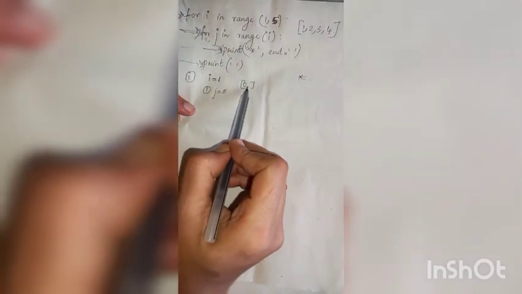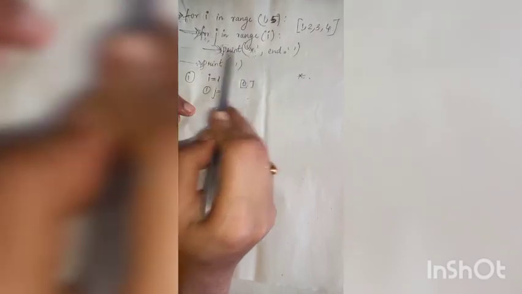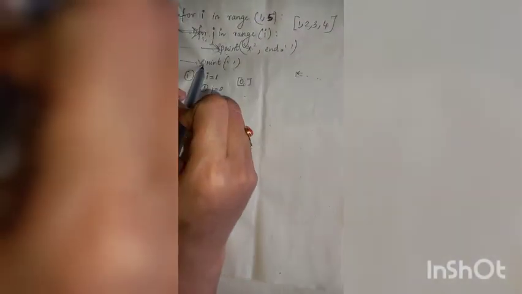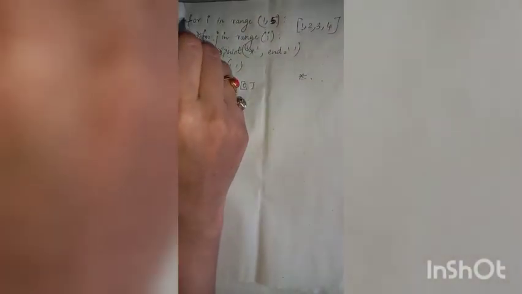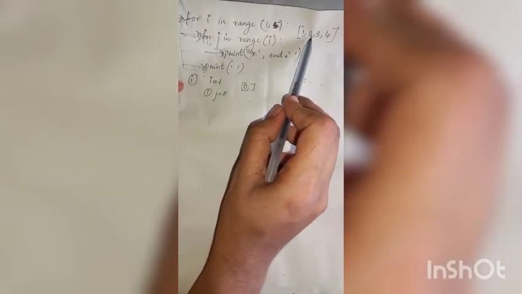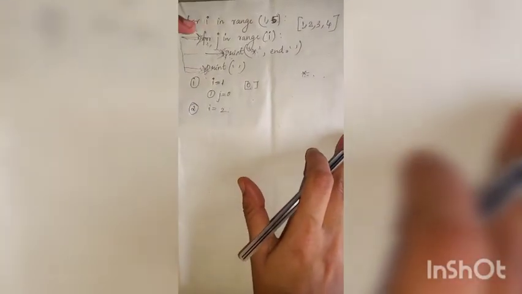Then again no values are there in this range function, so it will stop iteration. This for loop will stop iteration and go to the next statement after that. So it will print one more space that will not be displayed. Then after printing this, it will go to the first for loop. So the I value will now become I equal to 2. So in the second iteration of this for loop, I becomes I equal to 2.